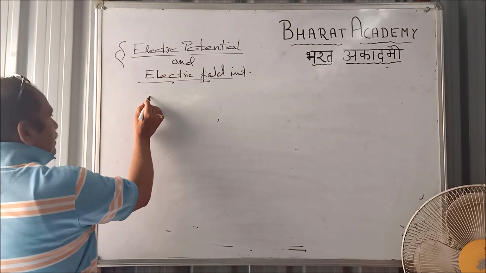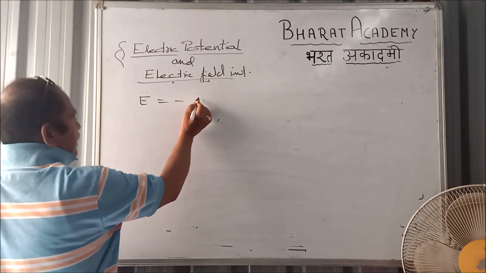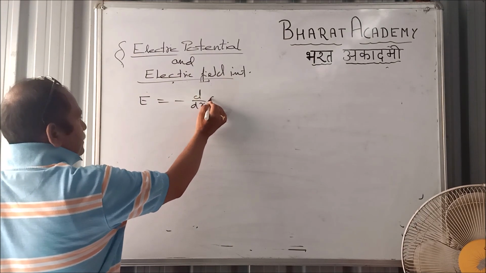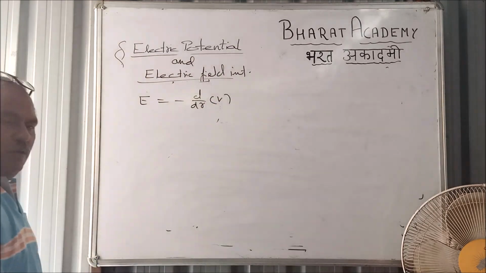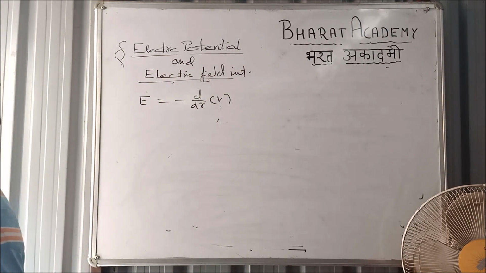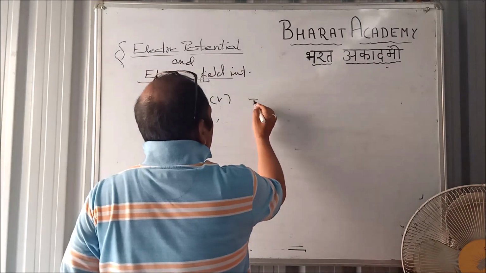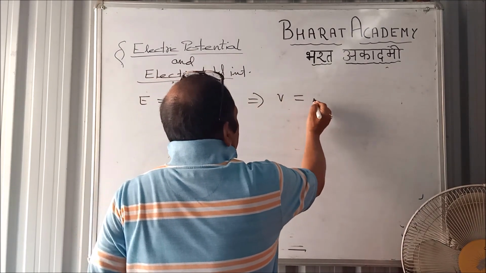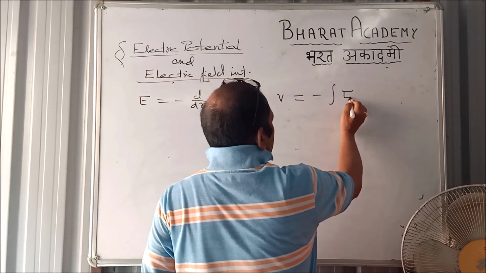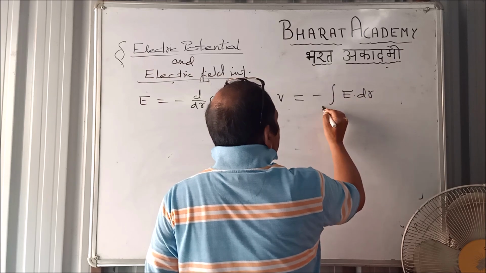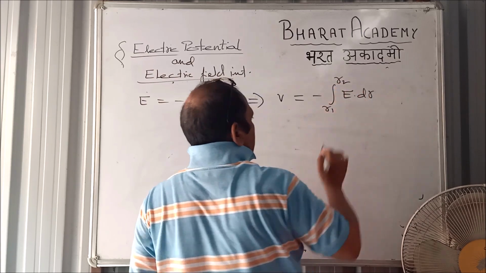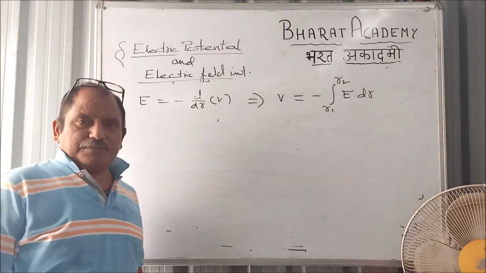So what we have got, E is minus d by dr of V, the negative gradient of potential. Our integration rule says that V will be the negative integral of E dR ranging from R1 to R2. Right?